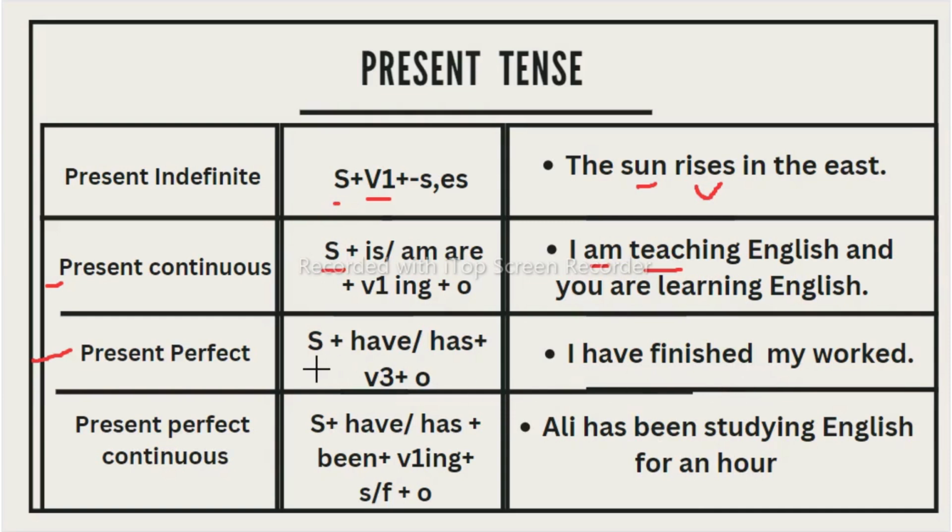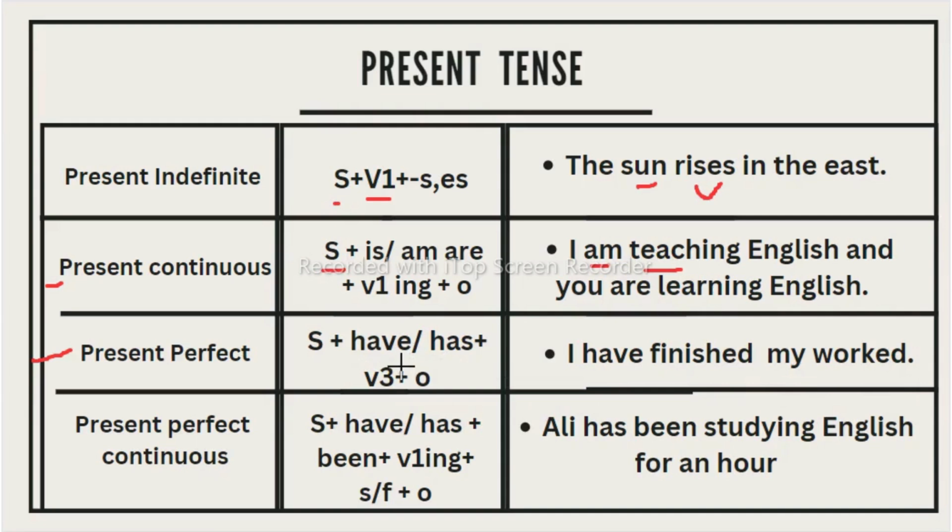Now this is the structure of the present perfect. Subject plus have or has. If your subject is plural, then you need to take have. For example, you, we, they, or I. Along with those subjects you need to take have. If your subject is singular, like she, he, it, or any name, then you need to take has. She has finished her work.